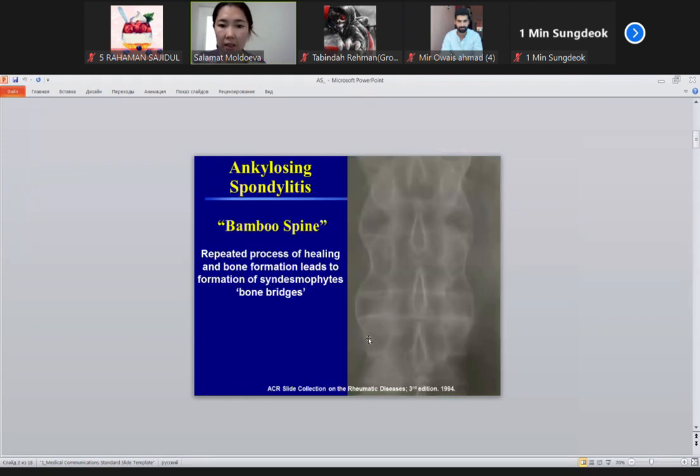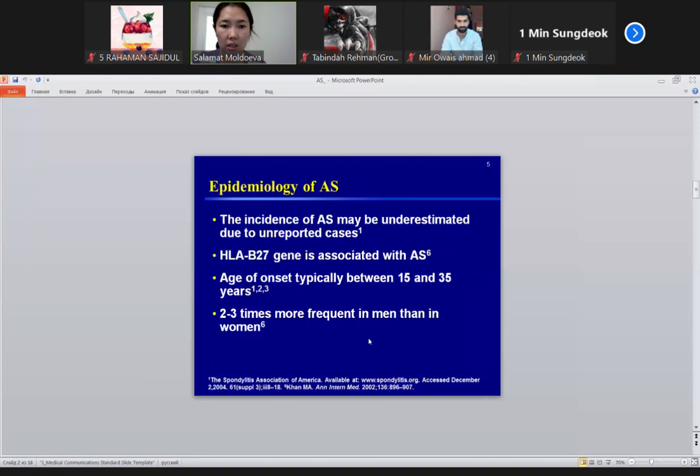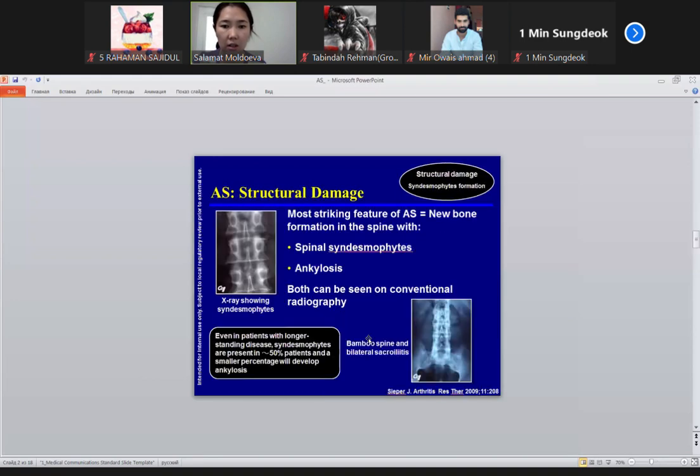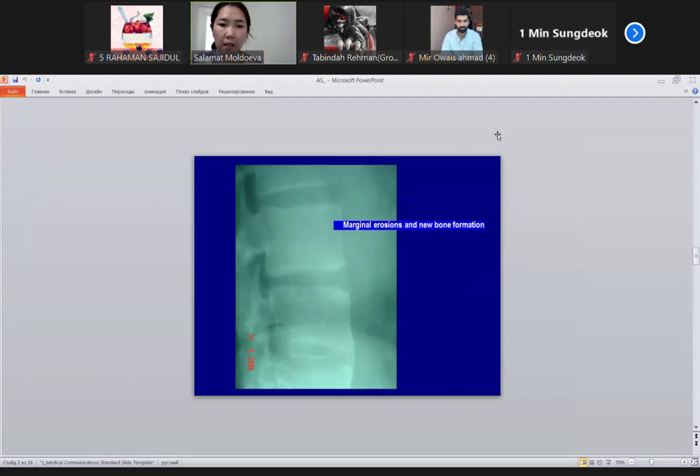And later, one second, not this. Yeah, this. Look here, cavity visible here, cavity here visible between vertebrae. There should be cavity, but it's not so visible because there is inflammation, fibrosis of the cartilage, syndesmophytes, spondylitis.